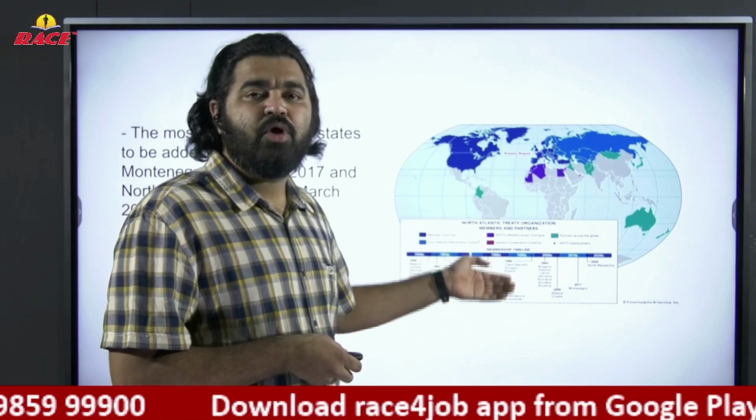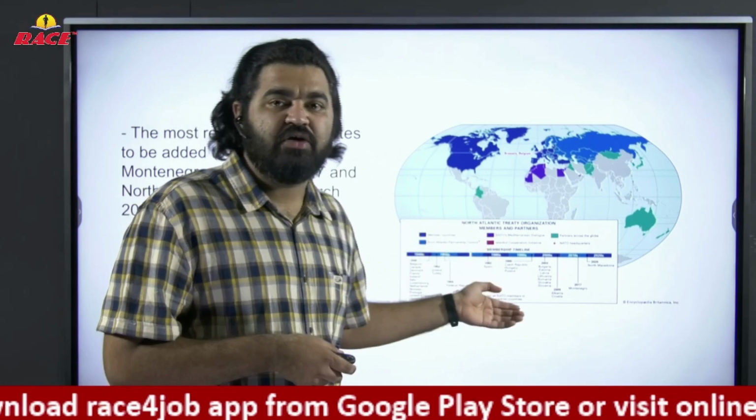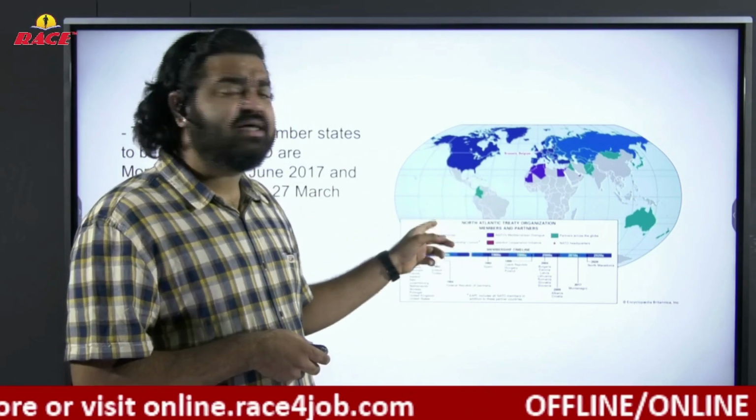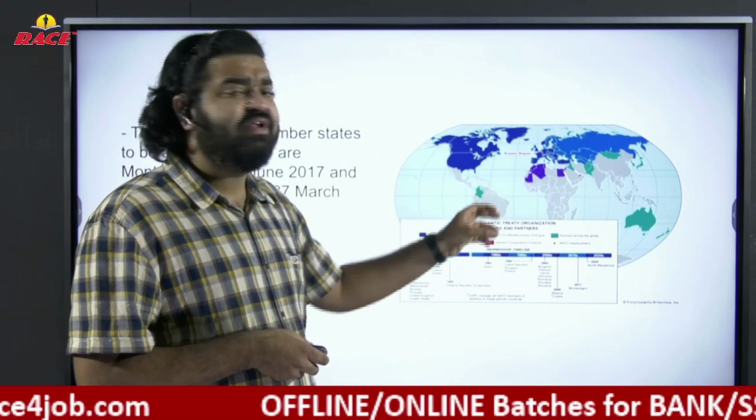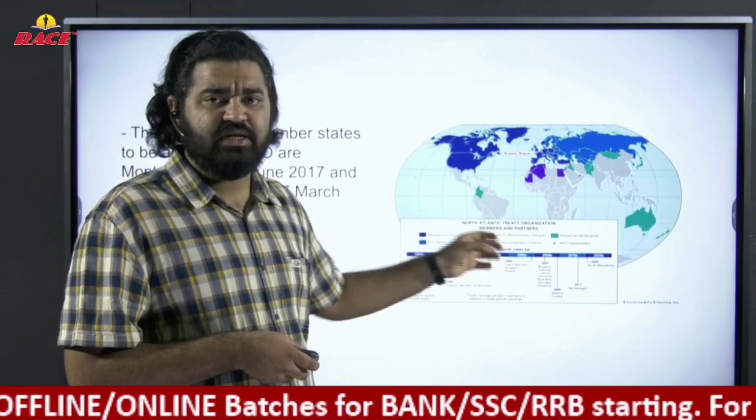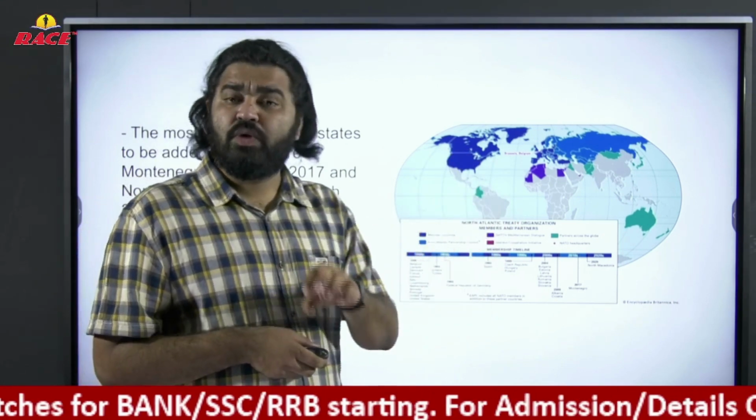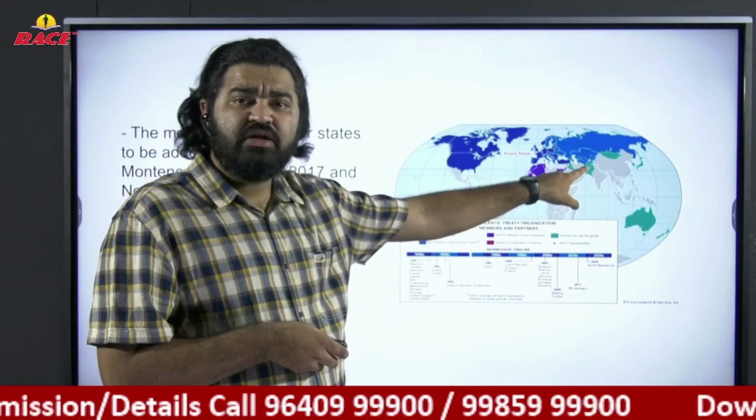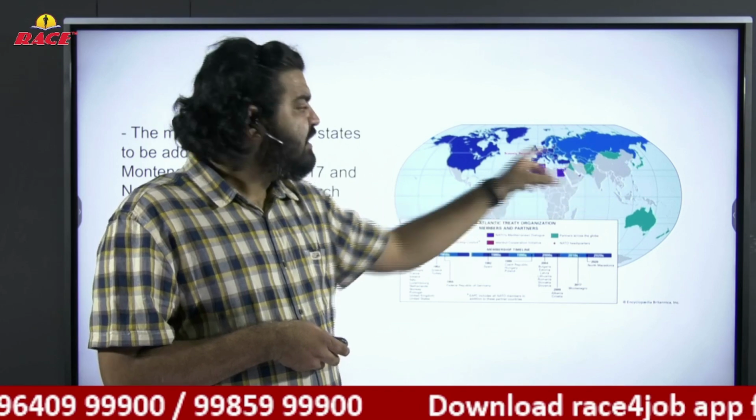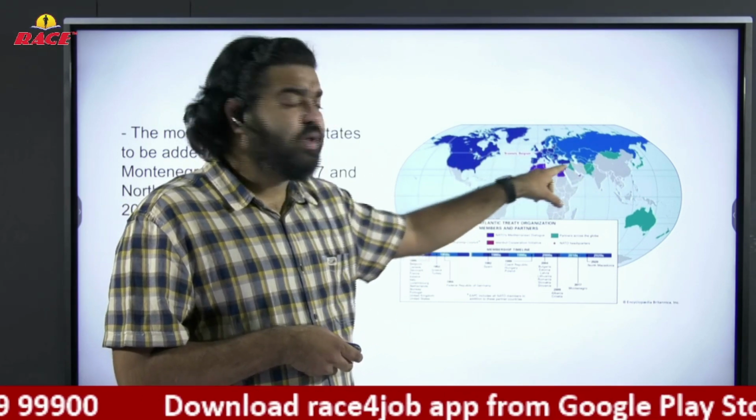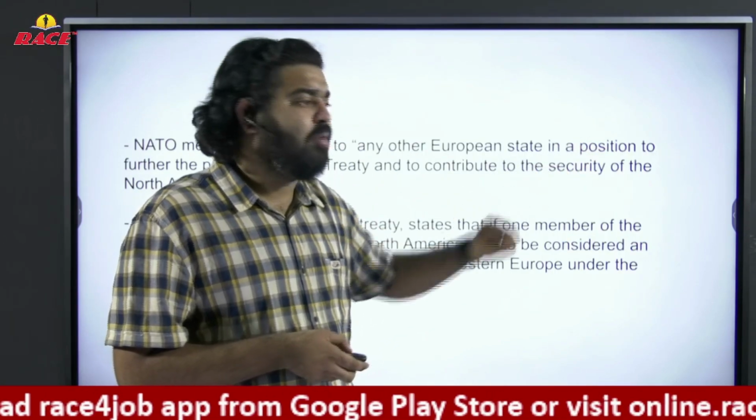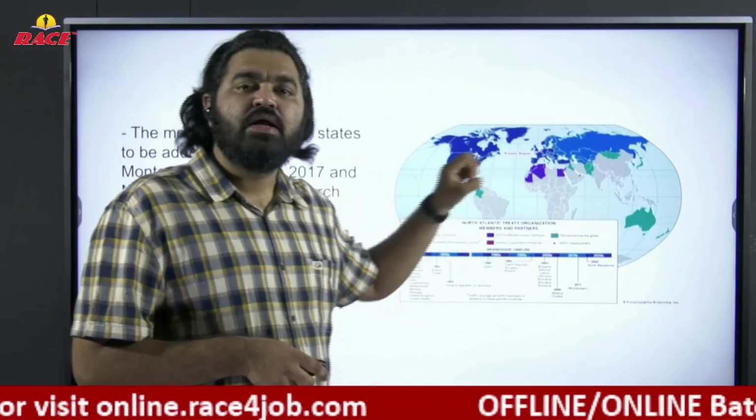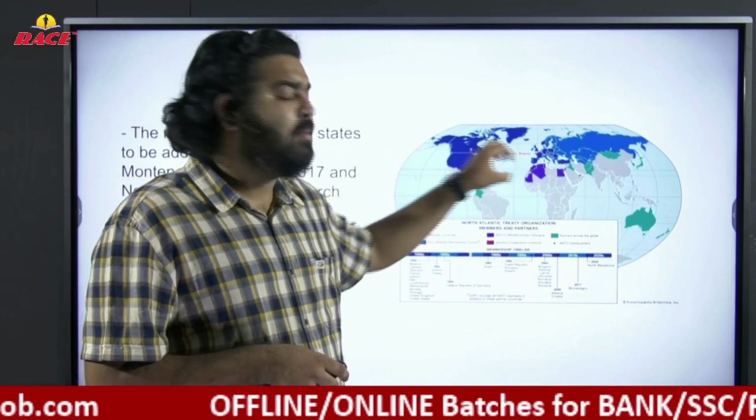Now this is a big problem to Russia. Why? Because Russia is a common enemy to these countries. If Russia attacks any other country, these countries will collectively target Russia. That is a problem. If Ukraine joins NATO, and if Russia attacks Ukraine in the near future, these countries will join with Ukraine and attack Russia. That is the reason why Russia doesn't want Ukraine to be a member of NATO.